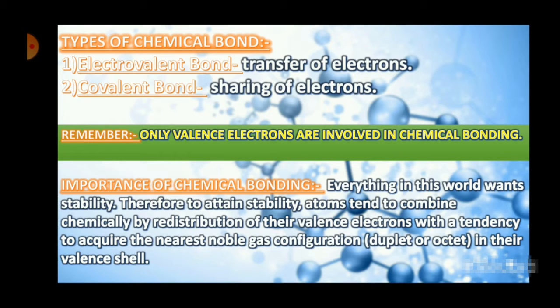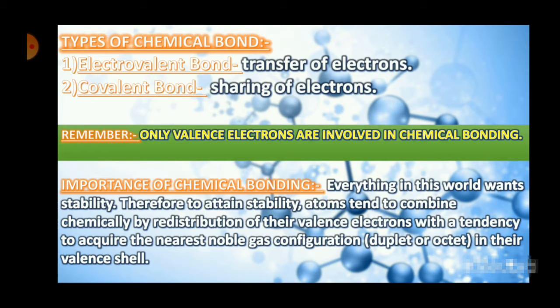Now let us look at the types of chemical bonds. There are mainly two types of chemical bonds that we need to learn, and there is also a third type of chemical bond which we will talk about in the next video. The first bond is the electrovalent bond, the bond in which the electrons are transferred.